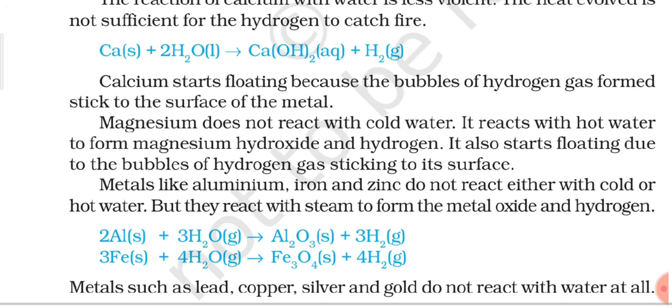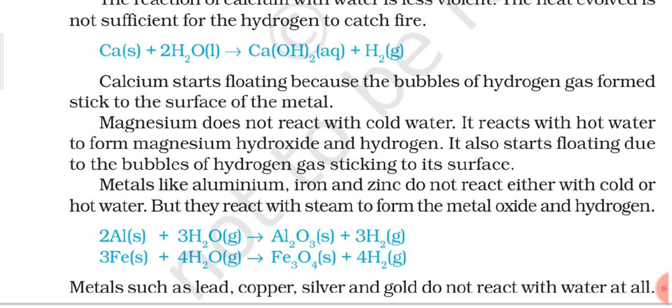So in these two particular reactions, you need to show that the H2O you are using is steam. You can either show that by writing g beside it, which shows its gaseous state, or if you are not showing it like this, then you can write steam below H2O, but you need to mention somehow that these metals are reacting with steam. Then the next category is metals such as lead, copper, silver and gold, which do not react with water at all, not even with steam.